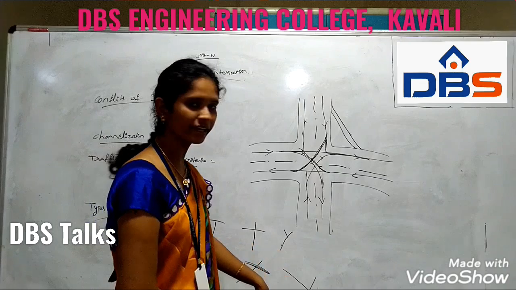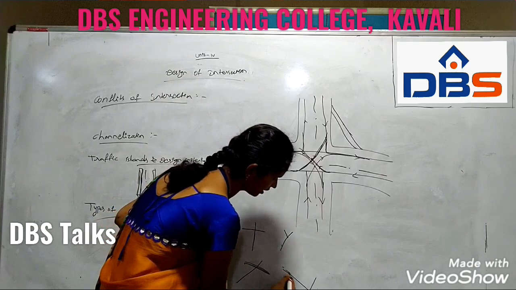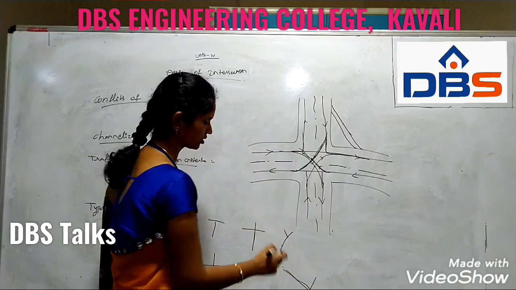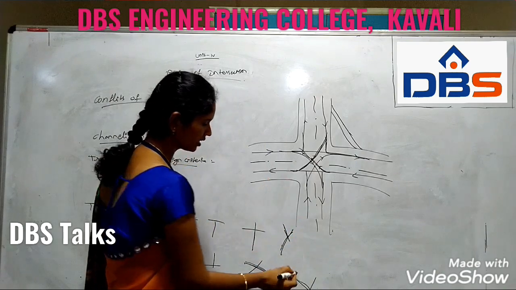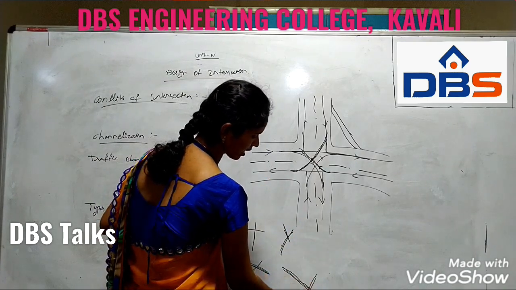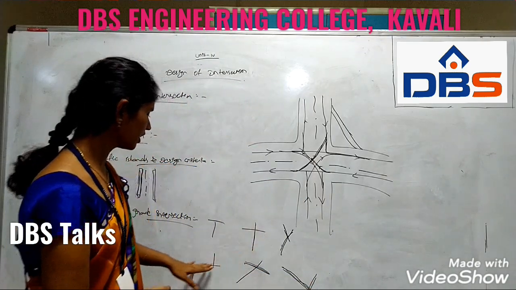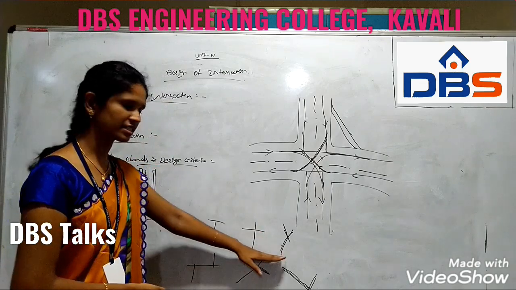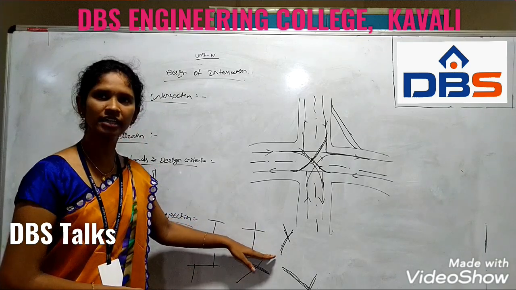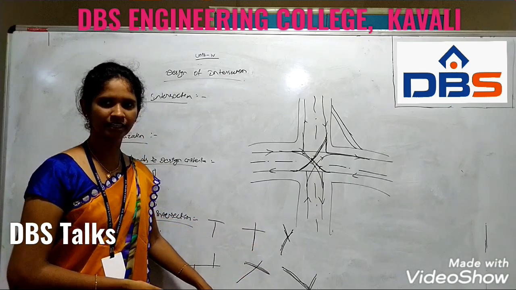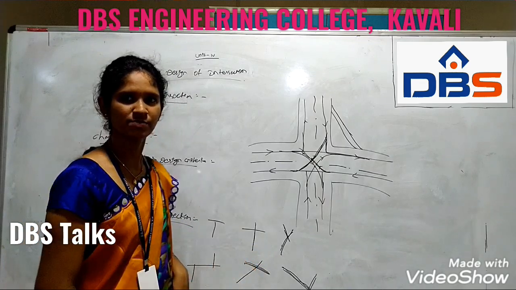Then the staggered Y-junction or skewed Y-junction. Skewed means it provides some angle compared to the normal roads. In the Y-junction we provide a straight direction, but coming to this, we provide it in a staggered way, meaning in an inclined direction for the movement. So here we provide this in a straight way and this in the inclined way. So don't confuse these ways and the other directions for the movement of the cross junctions.